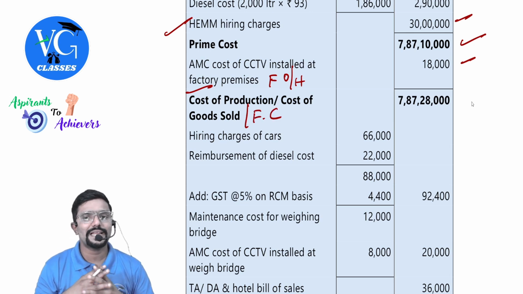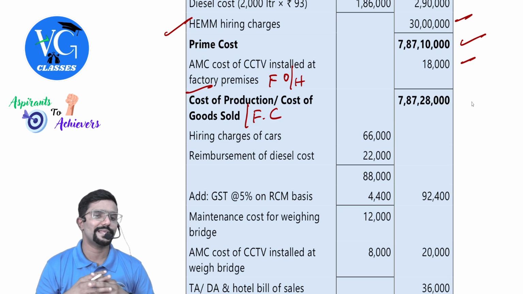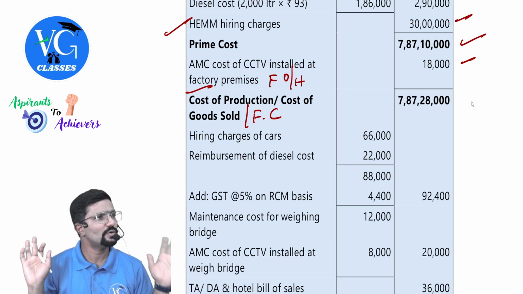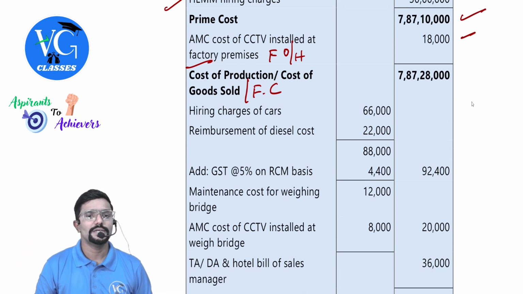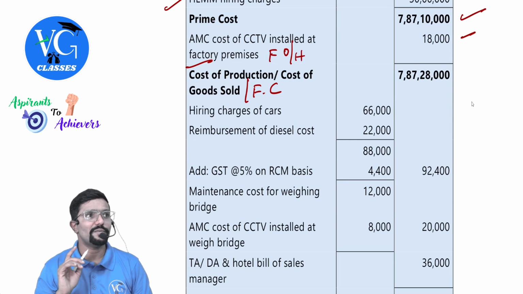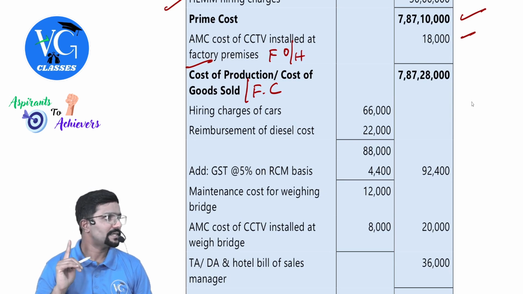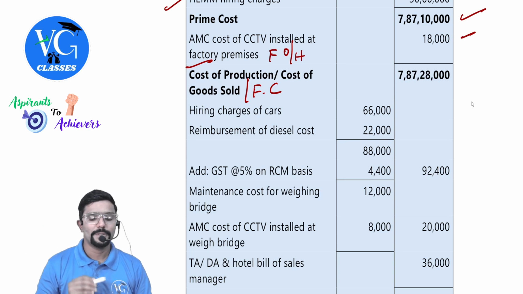7 crore 87 lakh 28,000. Okay, sir. Because in between nothing else is there. No opening stock of finished goods, no closing stock of finished goods also. Now, administrative overhead, considered to be general. Just give a note.